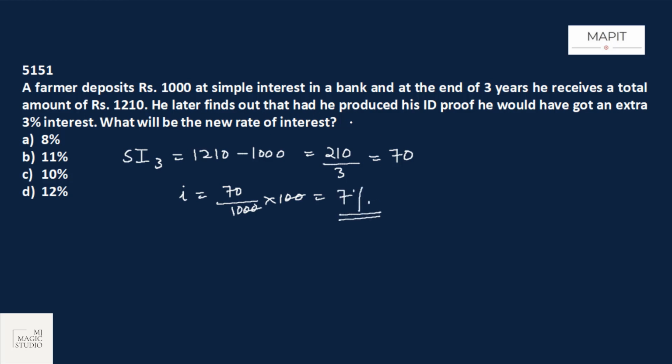He later finds out that he should have produced his ID proof. If he produced his ID proof, he would have got an extra 3% interest. With ID proof, interest rate would have been 7 plus 3, that is 10%. Now what will be the new rate of interest? We have already calculated it. The new rate of interest is 10% and that is in option C.